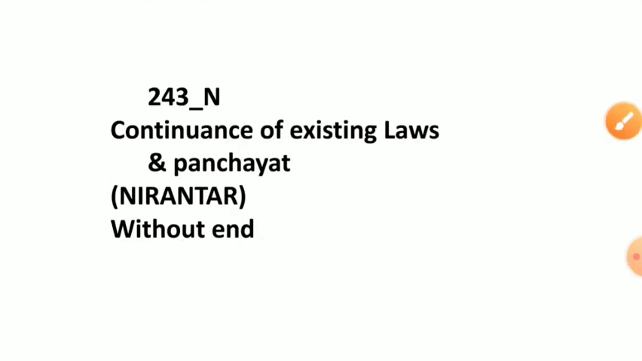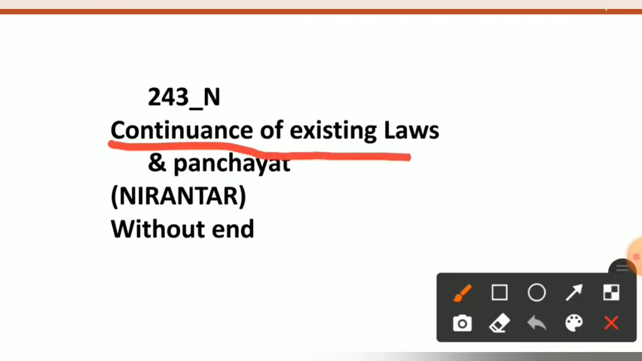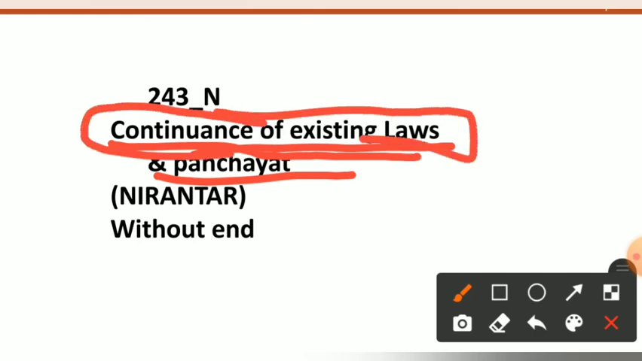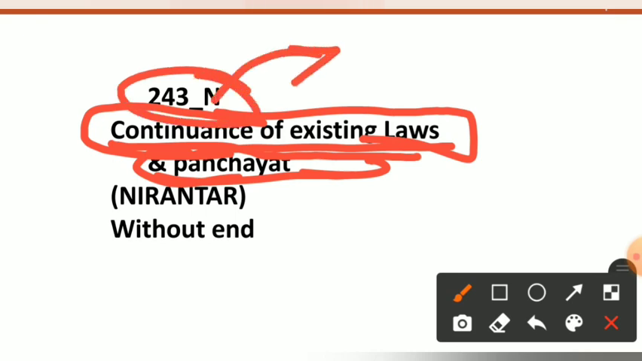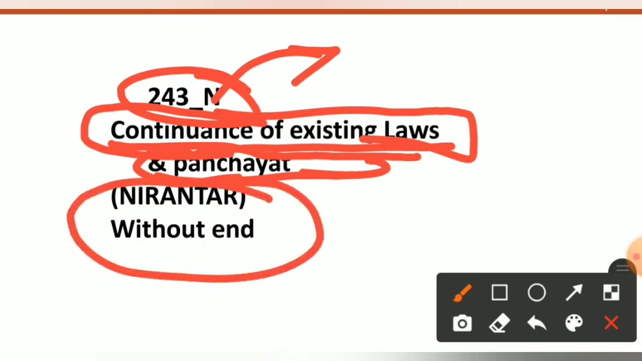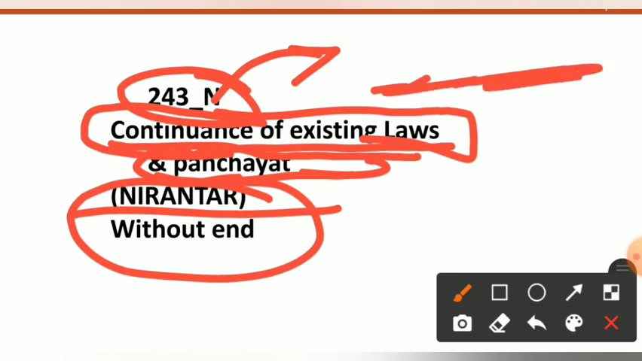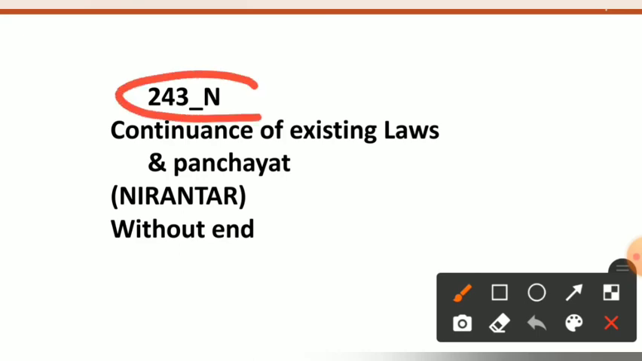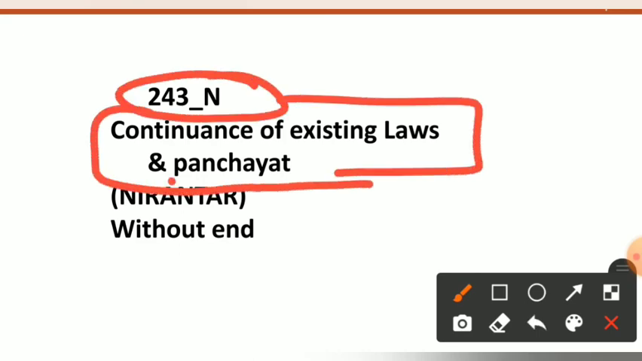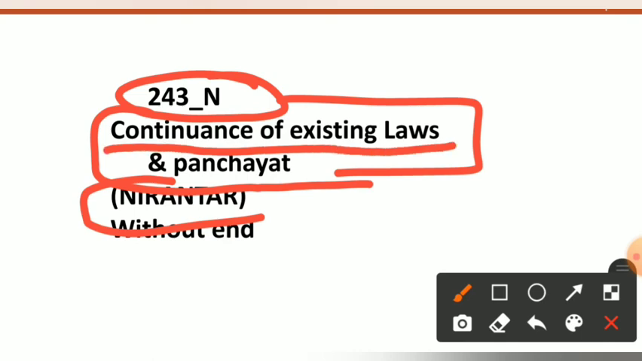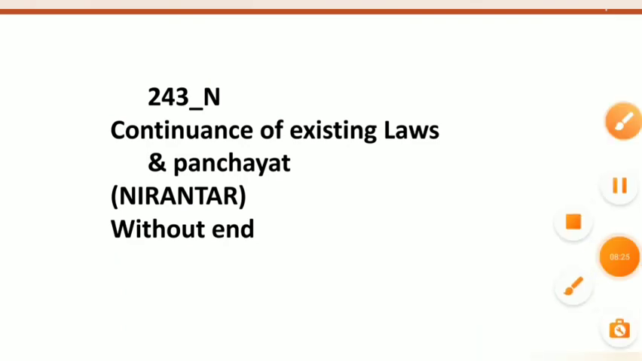Now see here Article 243N. It deals with the continuance of the existing laws and panchayats. Those laws and those panchayats which already exist will continue. So we will remember this article by remembering N as the Nirantar, and in the language it stands for without end, continue without end. So 243N deals with the continuance of the existing laws by remembering N as Nirantar, without end. So we'll get a clue here that Article 243N deals with the continuance of the existing laws.